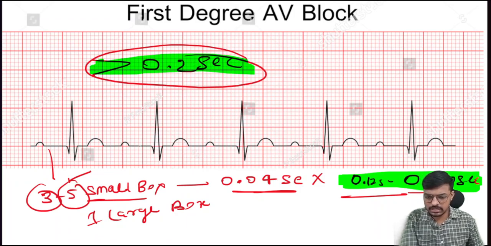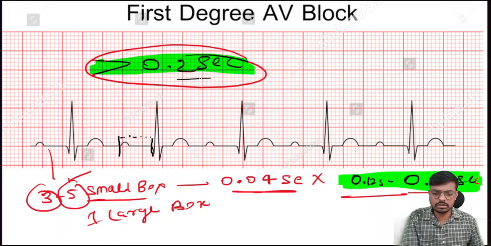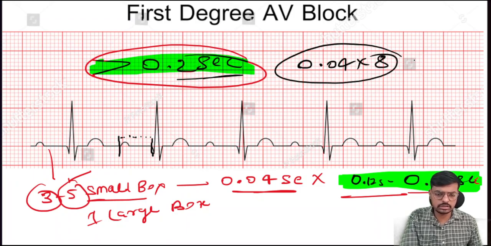As I told you, it starts with the beginning of the P wave and goes to here. Count the small boxes: 1, 2, 3, 4, 5, 6, 7, 8 small boxes. Multiply 0.04 by 8 and the result is more than 0.2 seconds. So that indicates a prolonged PR interval.